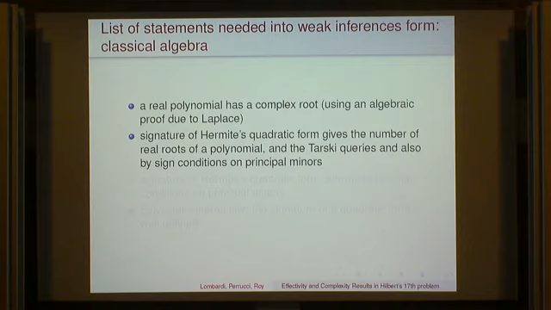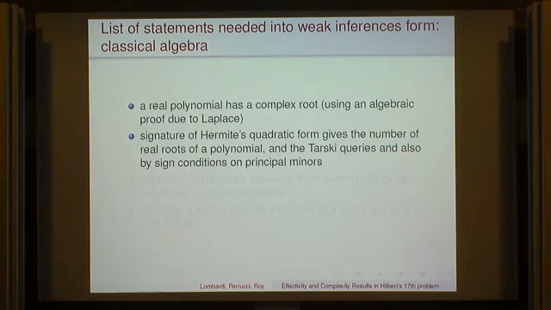And that was important because, as I told you, in order to prove that the Hermite quadratic form is computing what we want, we needed to use the complex roots. So we need the complex roots in this construction. Now we need to say also how we compute the signature of the Hermite quadratic form.